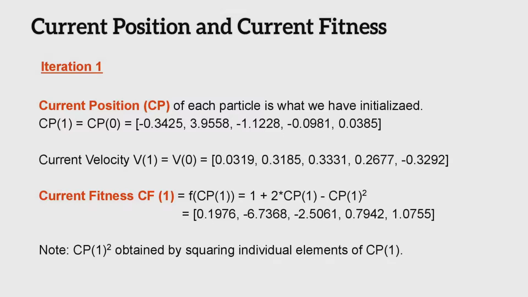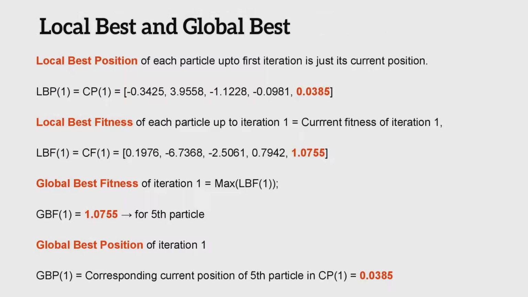Now that we have the current fitness, our question is, what is the local best position? The local best position will be the same as its current position as we have nothing else in this iteration 1. So LBP1 will be CP1, and the same will apply for local best fitness, which will be the same as current fitness. Now for the global fitness, as it's a maximization problem, the maximum one in our current fitness values is 1.0755, so we call it our global best fitness, as 1.0755 for fx has been obtained by x equal to 0.0385. It will be the global best position.